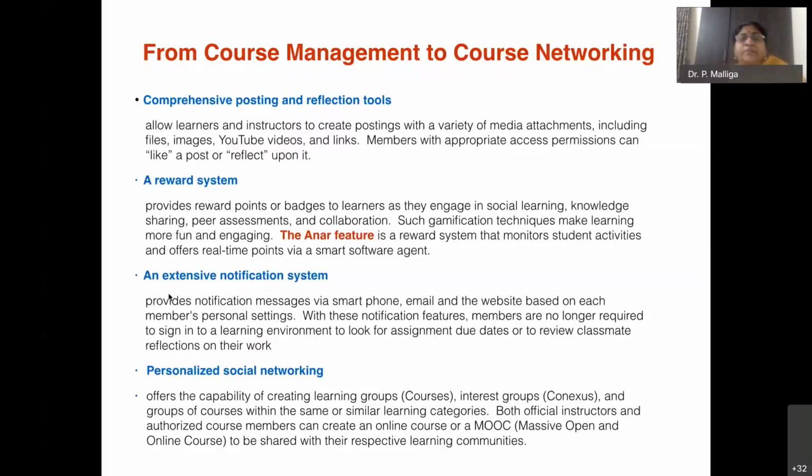My mobile, it will go, or in my email, it will go. Okay, so that is there. So the members are no longer required to sign in to the learning environment.